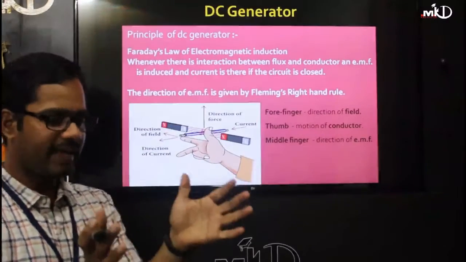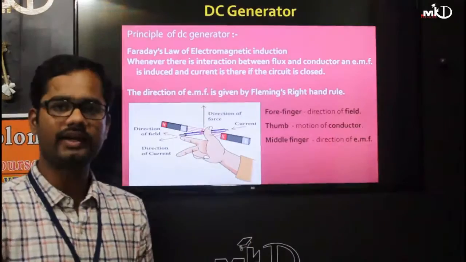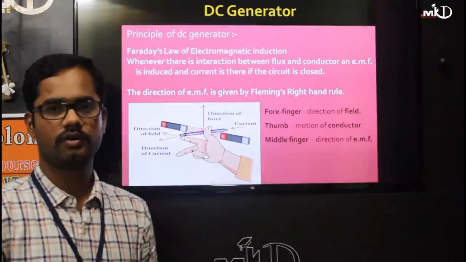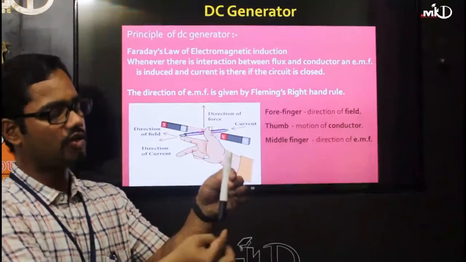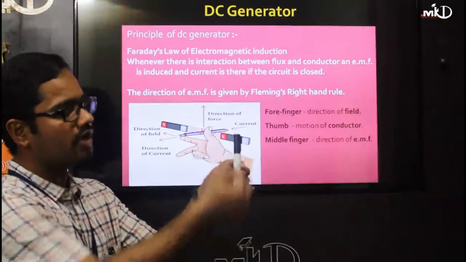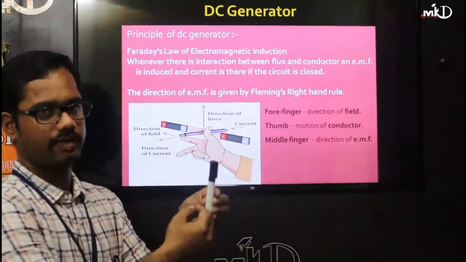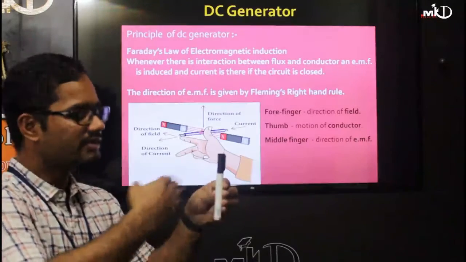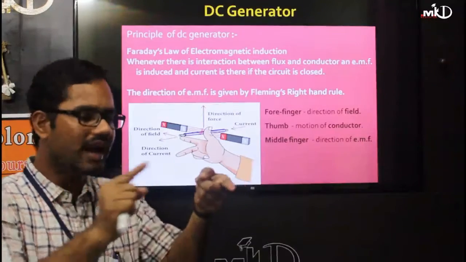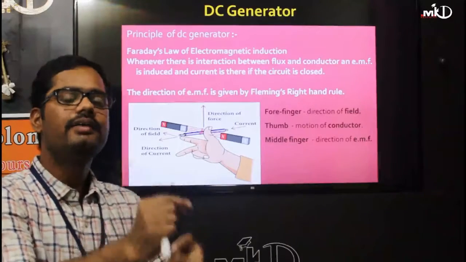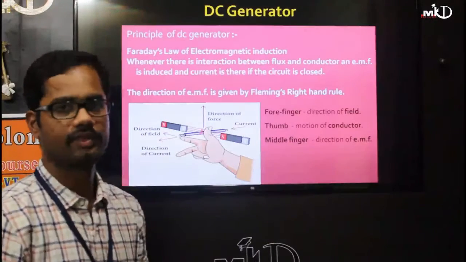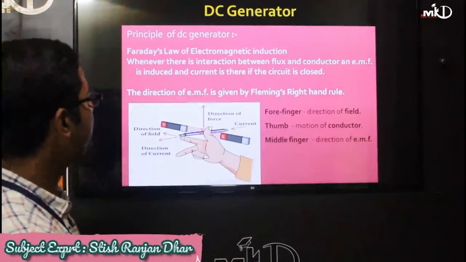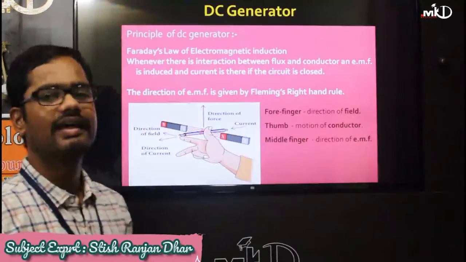Faraday's law of electromagnetic induction means that whenever there is a magnet with north and south poles, the flux lines go from north to south pole. If you cut the flux line in between, changing the flux, then due to that interaction an EMF will generate. The direction of the EMF is given by Fleming's right hand rule.